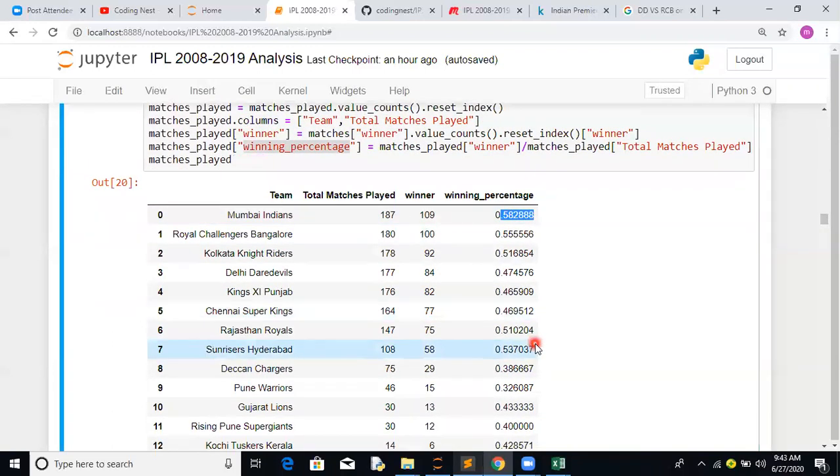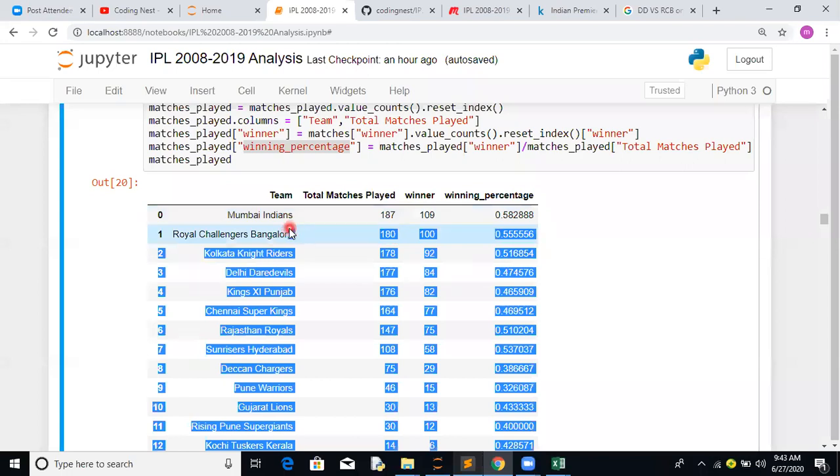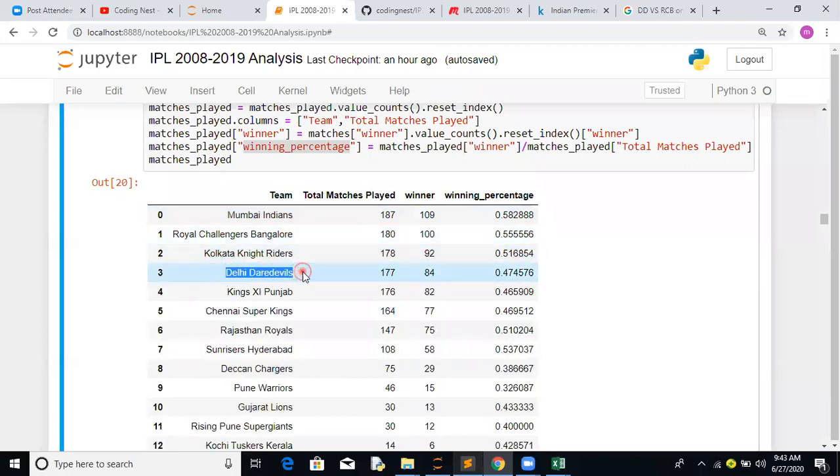That's an interesting fact. For Mumbai Indians, they played 187 matches and won 109 across the seasons, so their winning percentage is 58.28 percent. For RCB, which we thought would be the highest, it's 55.55 percent. KKR comes down to 51.6 percent. I think these are all excellent stats. Again, DD, which during the previous seasons normally came towards the end, recovered lately, so you can see the winning percentage has improved to 47.44.